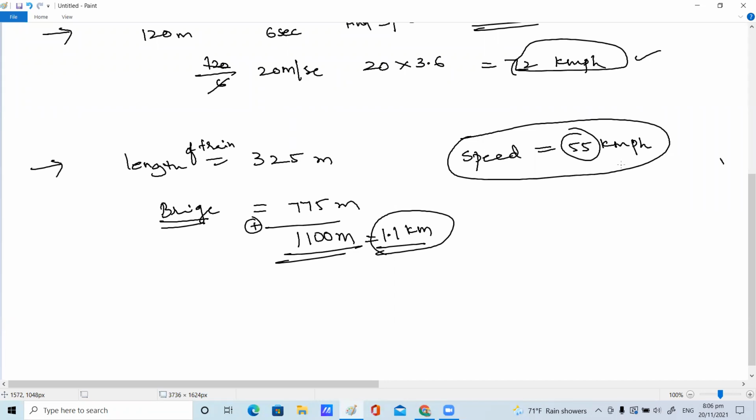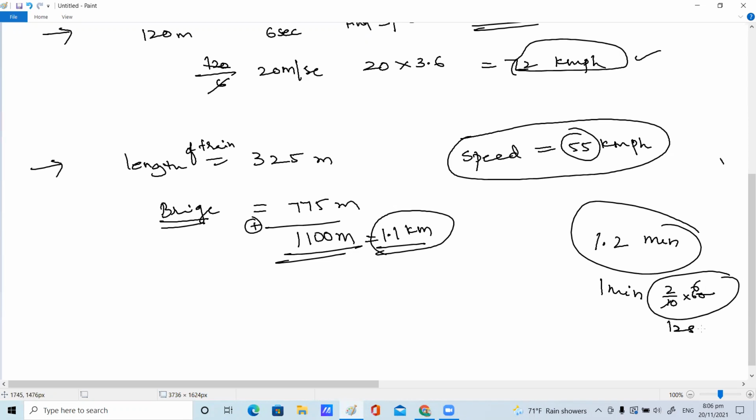No, this is not right. What answer are you getting? No, it's not 20 seconds. So sorry, it is not 20. 1.1 by 55. Very good, one student is correct. 1.2. Ma'am, it's minutes. 1.2 minutes means 1 minute and 0.2, if you convert, means 2 by 10 into 60. 6 ones are 6, 6 twos are 12. This is 12 seconds. Very good.